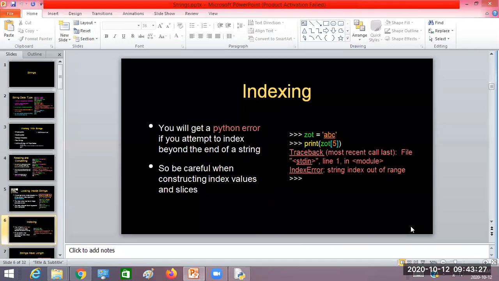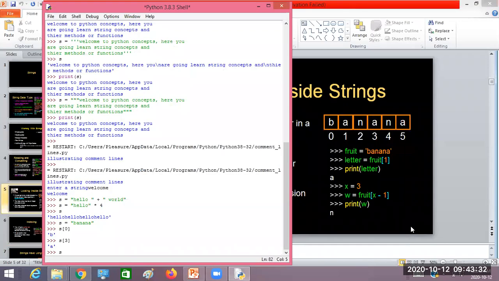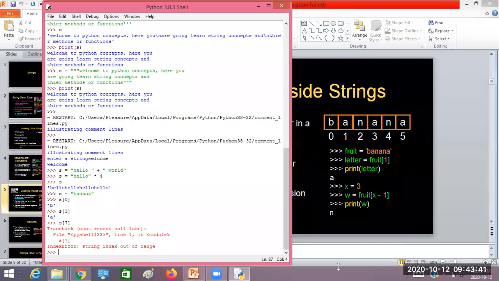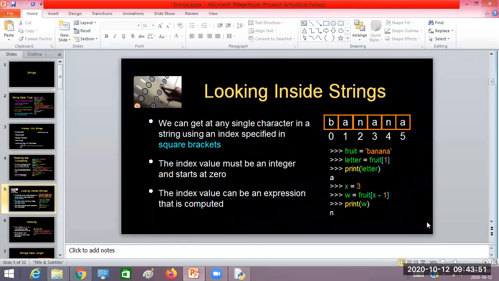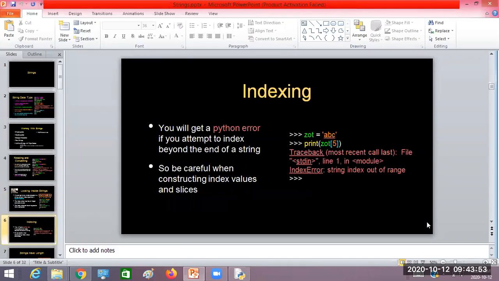Again, look here. How many characters are there in this one? The last character's position is 5. Suppose I go out of the index position, then it is going to give me an index out of range error. It is very similar to the list concept, where the elements have index positions like 0, 1, 2, 3, and so on. Likewise, the string is like that.